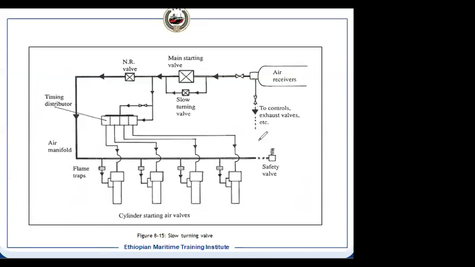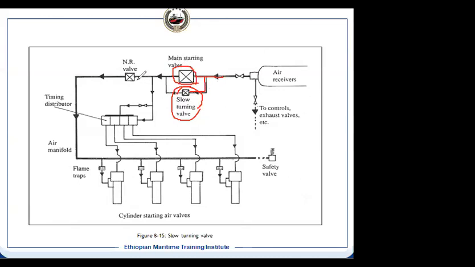Now this is the slow turning valve we have seen. This is the slow turning valve, which is nothing but a parallel line to the main air starting valve, that is, the automatic air starting valve. It is parallel, and its capacity is less. That is the only difference. And these two valves have to be operated independently. It means when you want to turn the engine slowly, we open this valve. When we want to start the engine, we open this one.